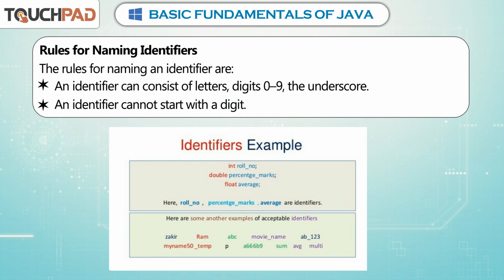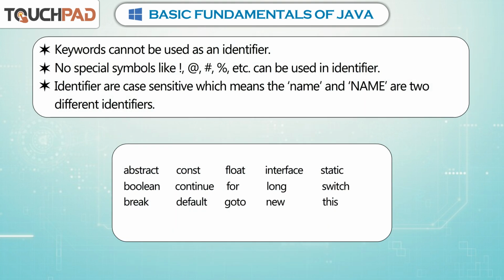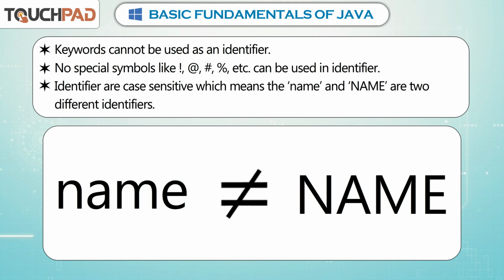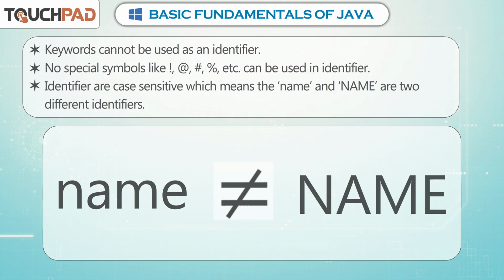Rules for naming identifiers. The rules for naming an identifier are: an identifier can consist of letters, digits 0 to 9, and the underscore. An identifier cannot start with a digit. Keywords cannot be used as an identifier. No special symbols like exclamation mark, @, hashtag, percentage, etc. can be used in an identifier. Identifiers are case sensitive, which means the name and Name are two different identifiers.